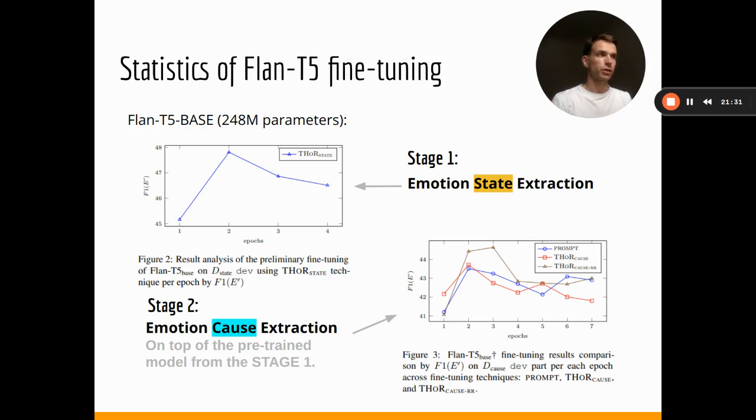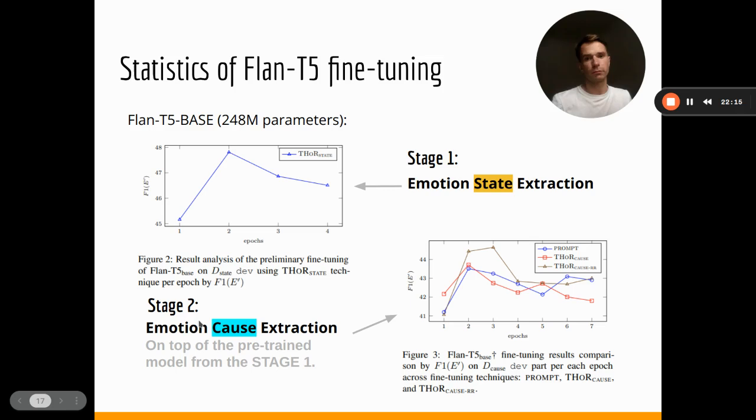Speaking about the actual stages now, we're starting with stage number 1, which involves the application of the first resource. The key note worth saying here is that within the 4 training epochs that we applied to our model, we found that since epoch number 2, there were no significant changes in the model, so that stage was counted as terminative in terms of any further changes, and it became the source of our further experiments.